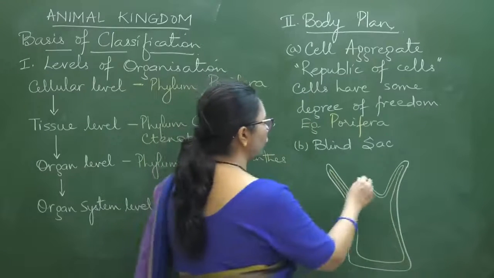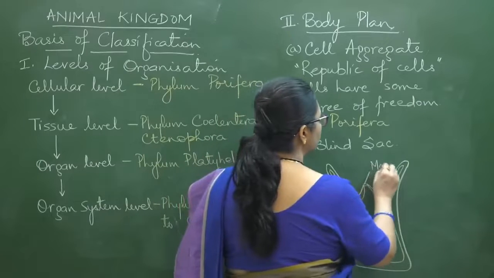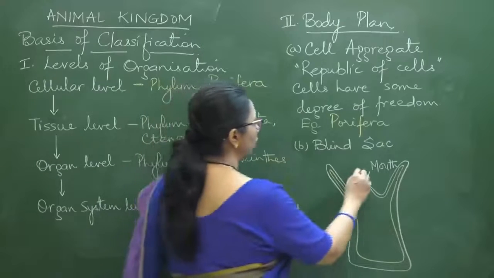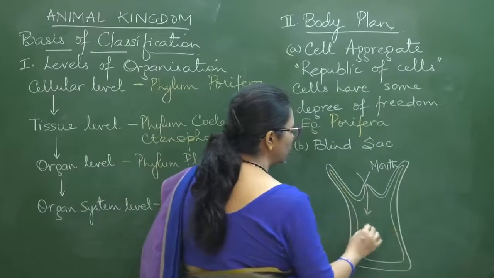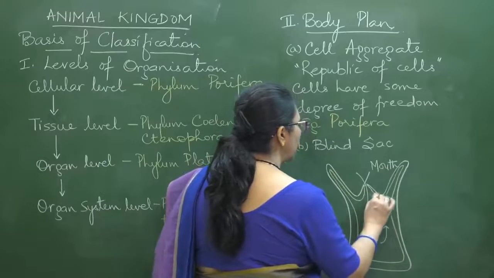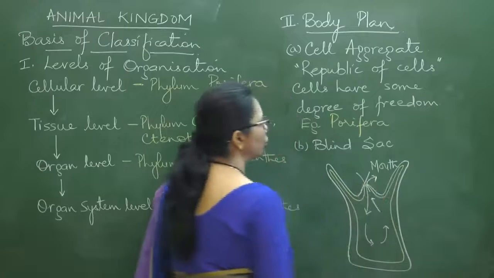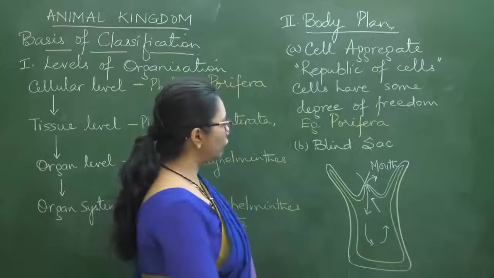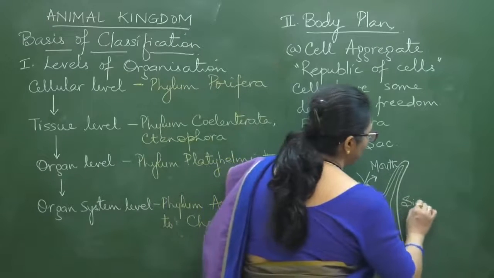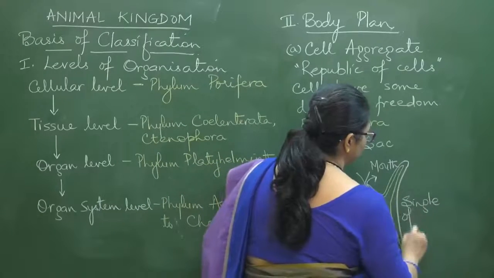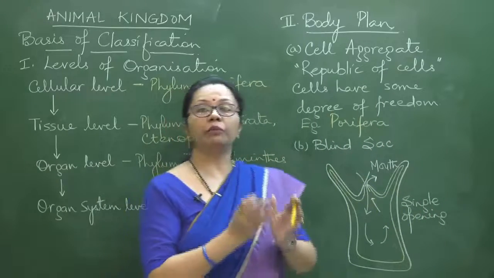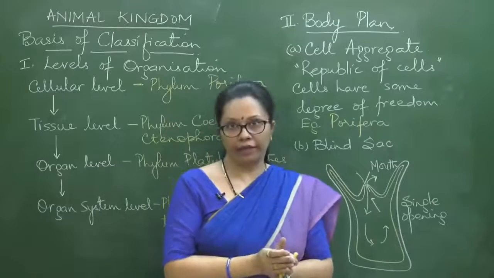There is one single opening, that is the mouth, and through this mouth the animal takes in the food. That food is digested, and then the undigested waste is egested out through the mouth only. So in the blind sac body plan, as we said, there is a single opening which serves the purpose of both mouth and anus.